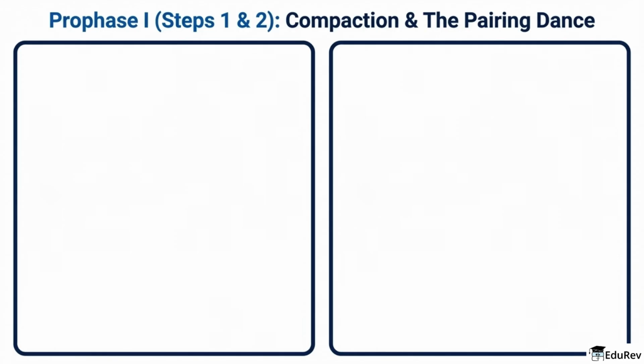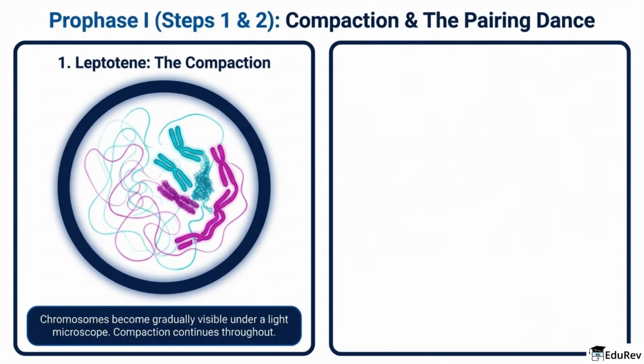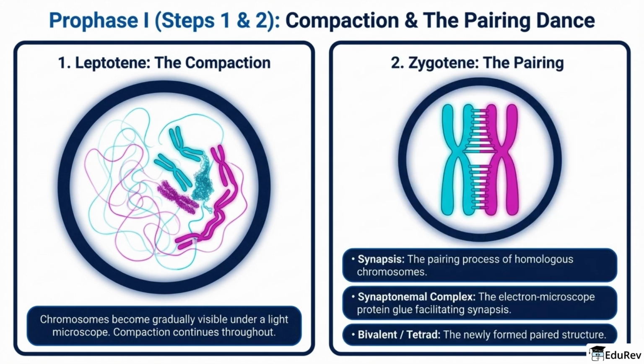Leptotene and zygotene are the opening acts of prophase I. In leptotene, chromosomes begin to condense and become gradually visible under the microscope. In zygotene, homologous chromosomes begin pairing, a process called synapsis. The synaptonemal complex helps this pairing happen, and the newly formed paired structure is called a bivalent or tetrad.